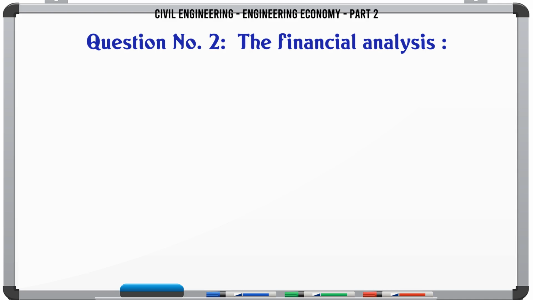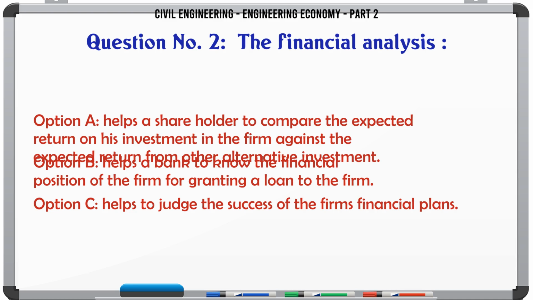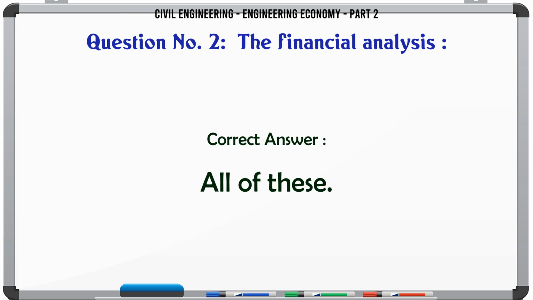The financial analysis. A helps a shareholder to compare the expected return on his investment in the firm against the expected return from other alternative investment. B helps a bank to know the financial position of the firm for granting a loan to the firm. C helps to judge the success of the firm's financial plans. D. All of these. The correct answer is all of these.